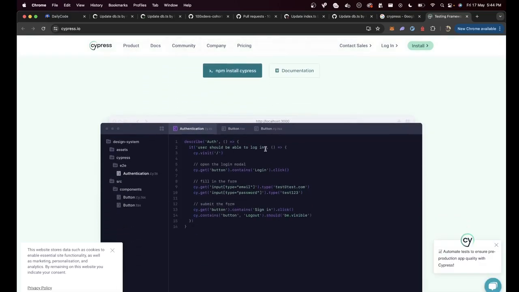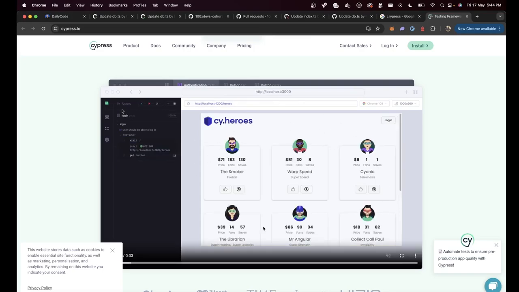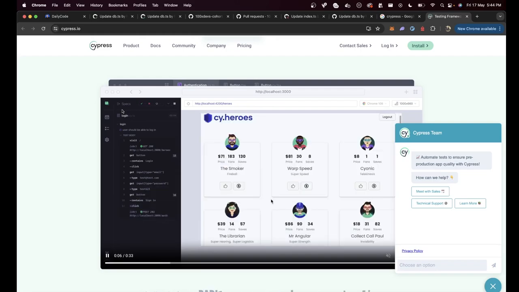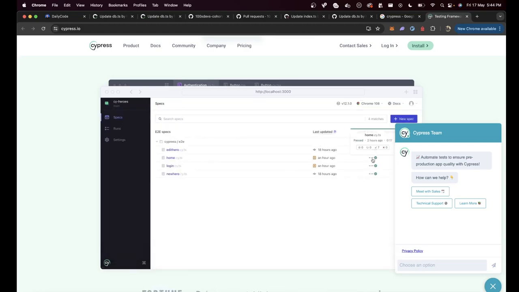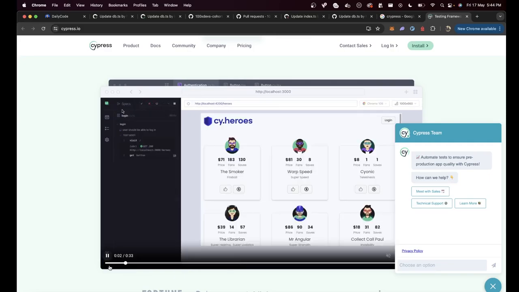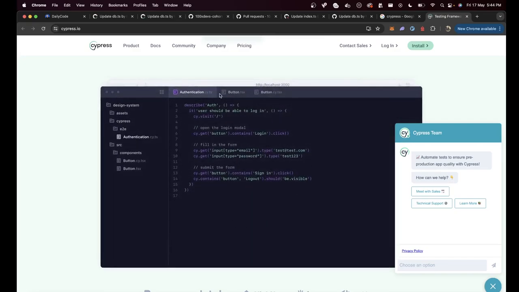You write your tests like this. As you can see, the website actually opened and a button was actually clicked and sign in was actually done. These are very nice automated tests which open a browser and actually log the user in, do all these things. And if you look at the test, it looked something like this.